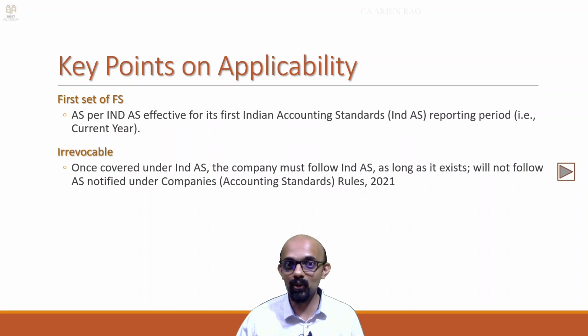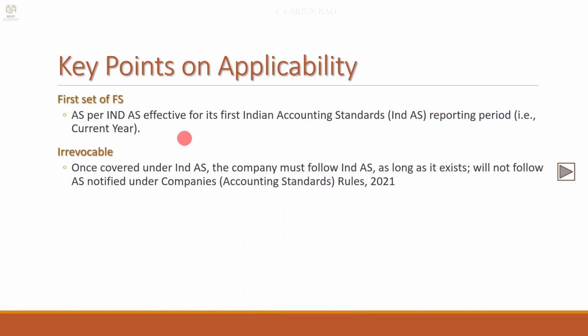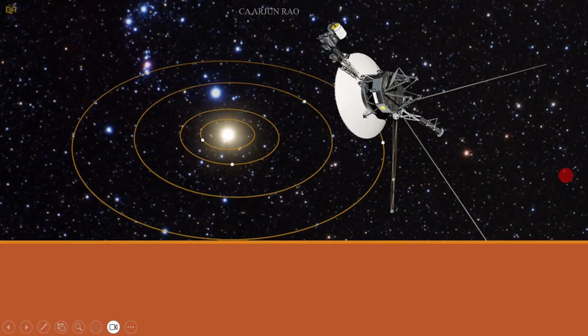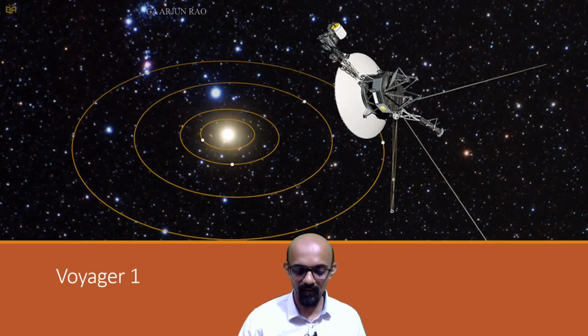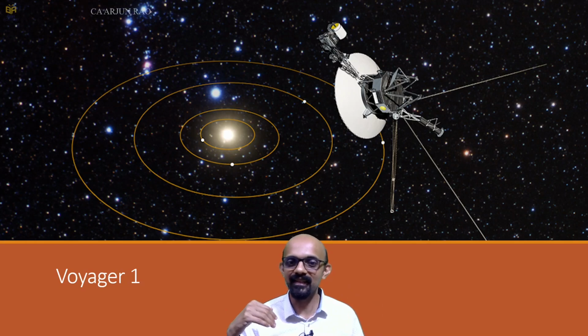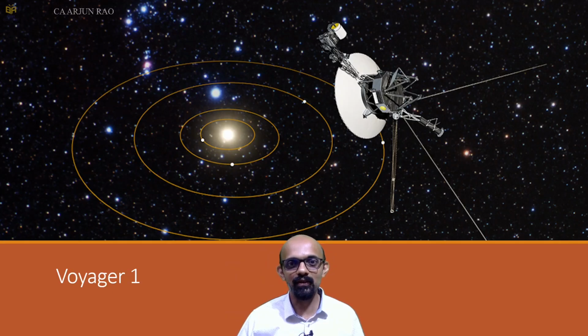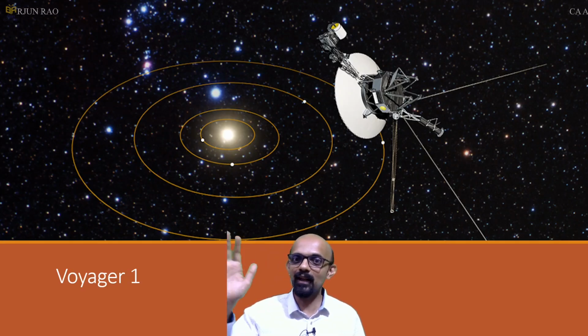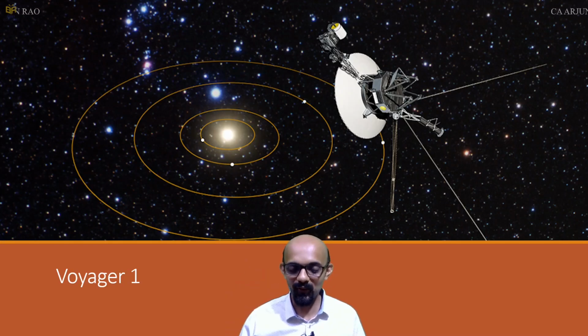So this is similar to, if you have to understand it with an analogy, the Voyager 1 satellite. The satellite was launched in 1977. It is never going to return to Earth. It keeps going, okay, and it keeps sending back pictures of space. So Ind AS implementation is something like that. Once you are covered under Ind AS, till the company is wound up, you have to continue following Ind AS.